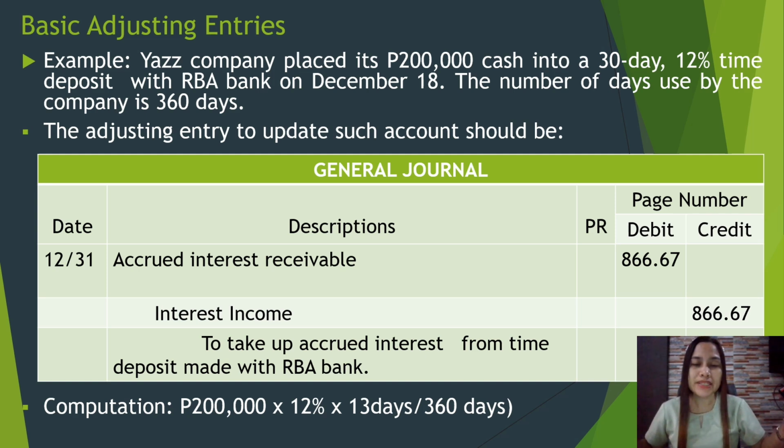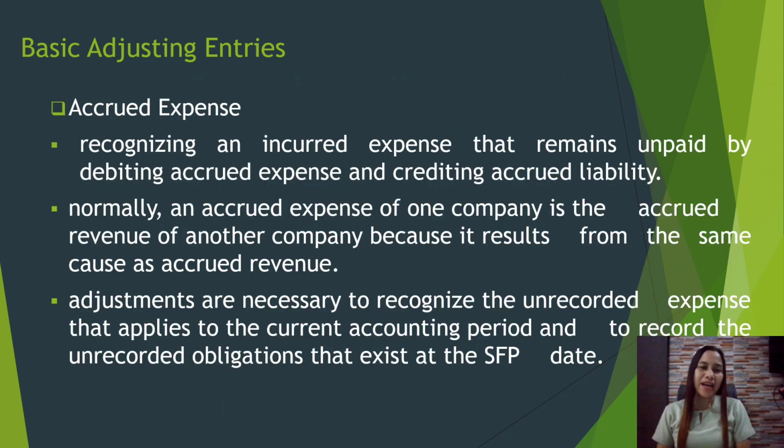So 200,000 times 12% times 13 days over 360, that 200,000 already earned an interest amounting to 866 pesos and 67 centavos. So debit accrued interest receivable and then credit interest income to adjust the amount of interest receivable from RBA. So we are done with an example of accrued revenue.